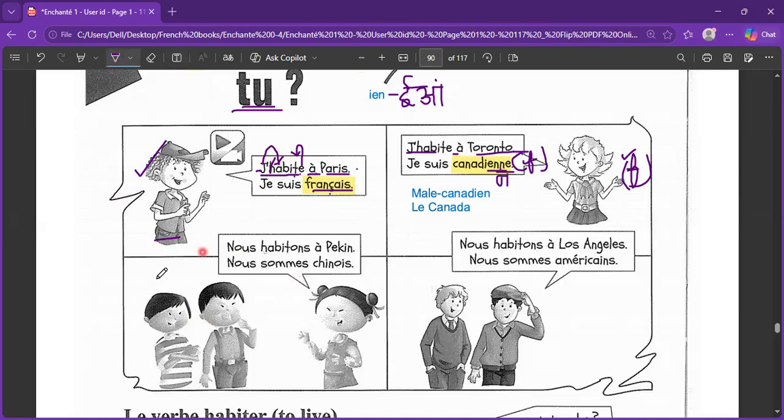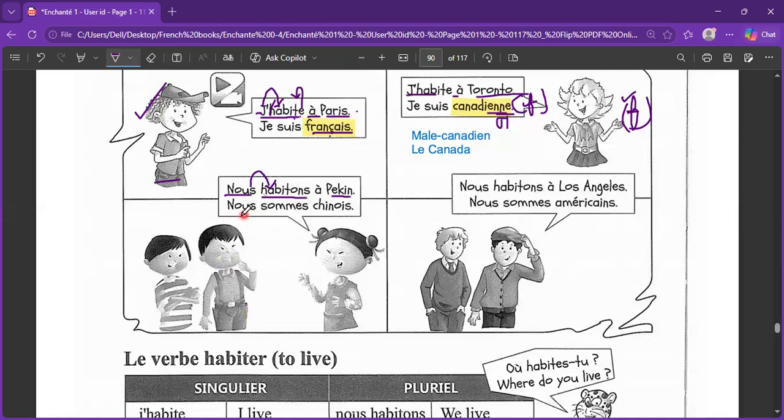Now, these two people are talking about the group. Three of them actually. They are symbolizing themselves as a group. So for a group, when you are including yourself also, you will choose the subject pronoun nous. And with nous, we have the conjugation habitons. So we will make the liaison. Nous habitons à Pékin. This is a city in China.